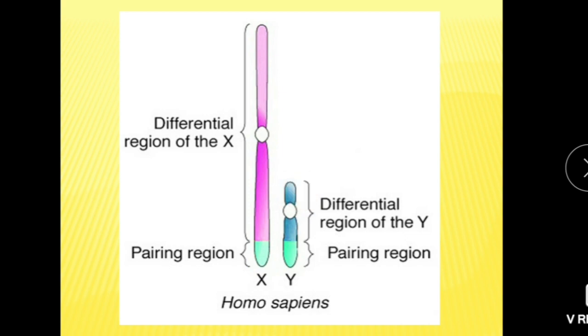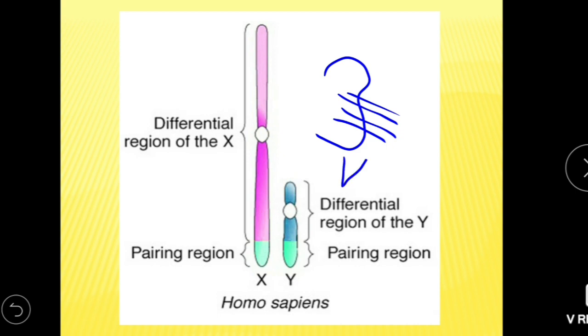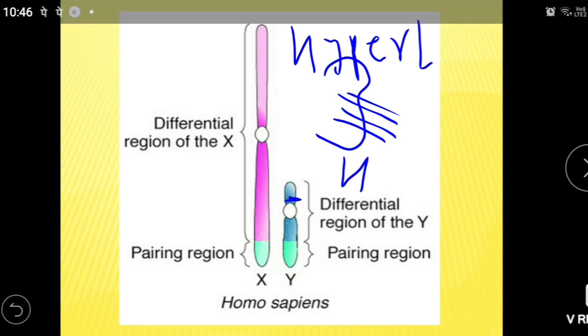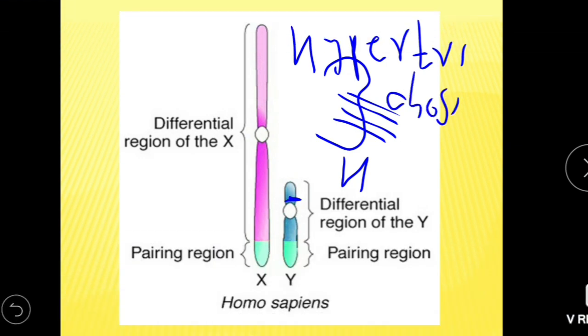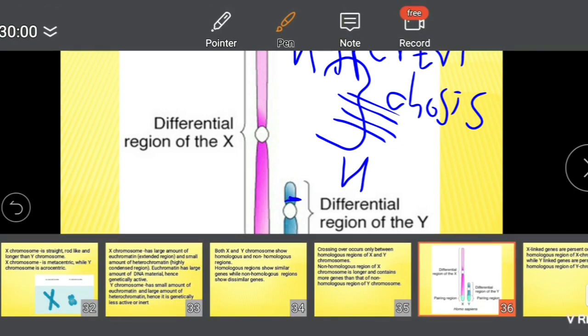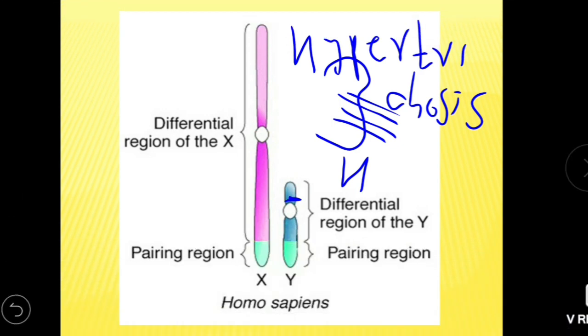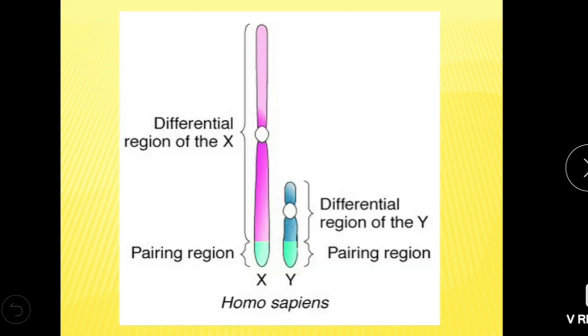While the Holandric gene, that is the gene responsible for hairy ear pinna, this is the ear pinna, is present on this non-homologous part of Y chromosome, and this character is called hypertrichosis, means hairy ear pinna, and that gene is called a Y-linked gene.